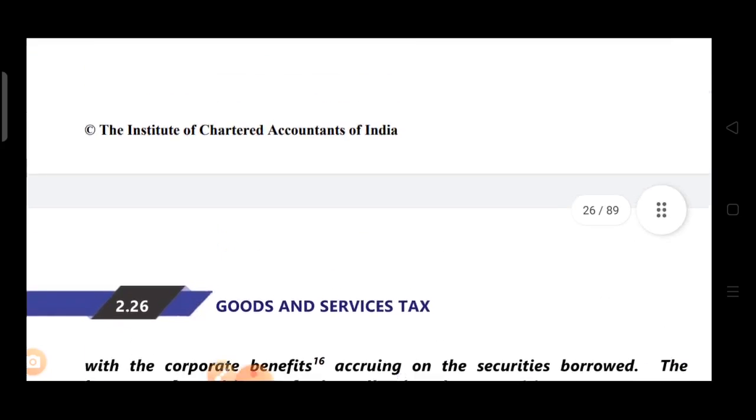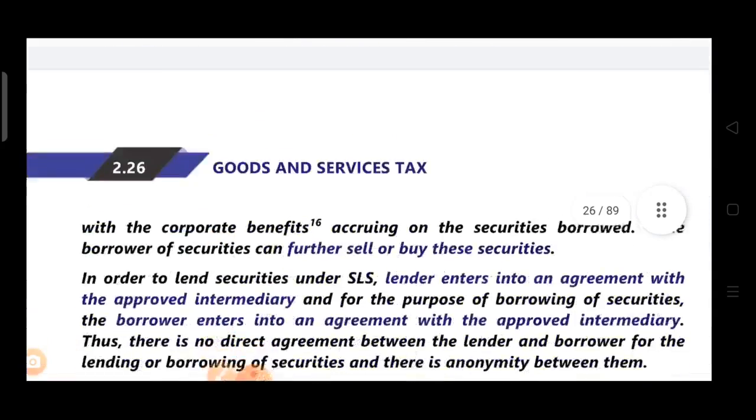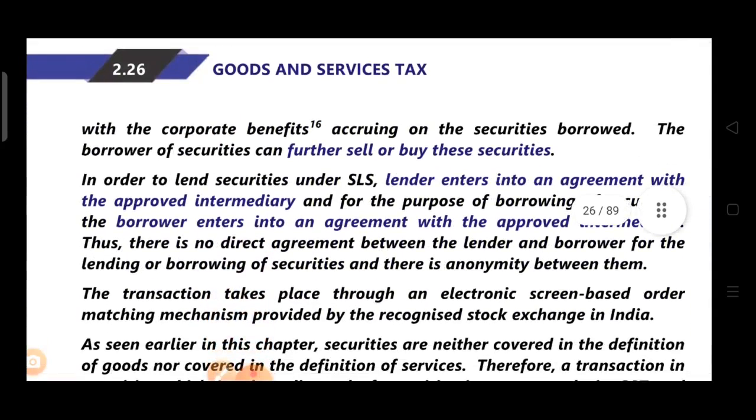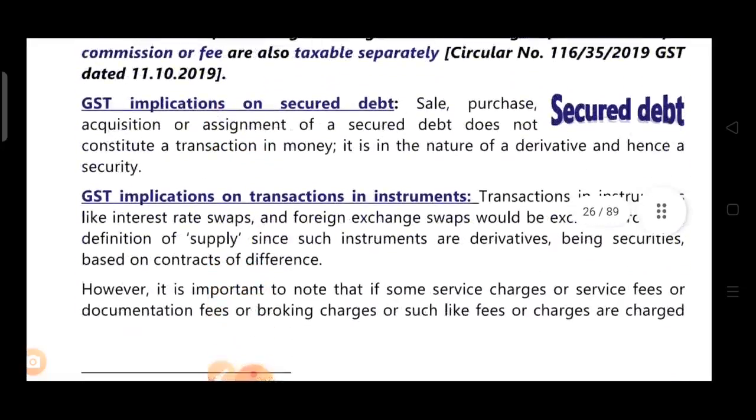Now, what is the condition of this lending? The lender is lending the securities. In return, he is getting lending fees, and the securities are lent for a specified period. After the end of the specified period, the borrower is bound to return the equivalent securities of the same type or class with the corporate benefits, meaning gross dividend, rights, bonus, etc.